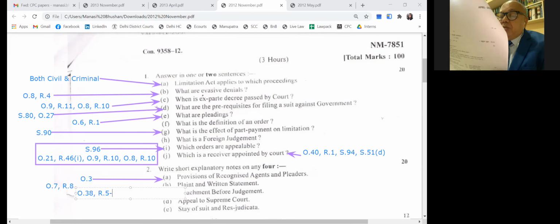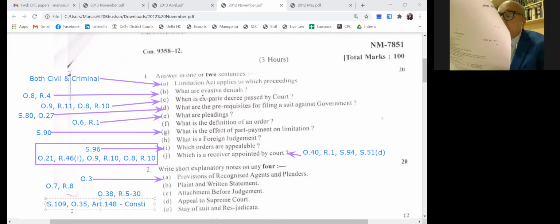Then appeals to Supreme Court, that you learned here. Section 109, Order 45, read with Article 134A of the Constitution. Then stay of suit, res judicata, Section 10 and 11. We have just studied that. I won't be wasting your time. Then answer any 2 of the following.